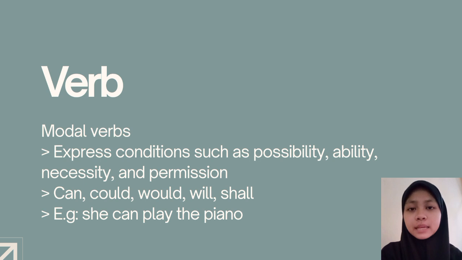The third type is modal verbs. So the use of this verb is to express conditions such as possibility, ability, necessity, and permission. So for example, can, could, would, will, shall, etc. So for example, if you use it in a sentence, it will be she can play the piano. So can here is a modal verb that expresses the condition of ability.